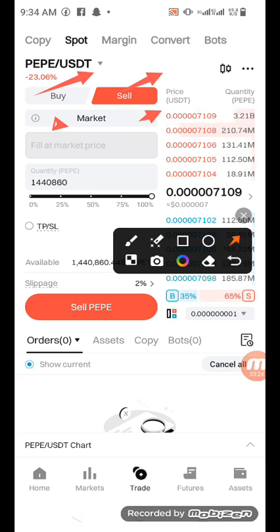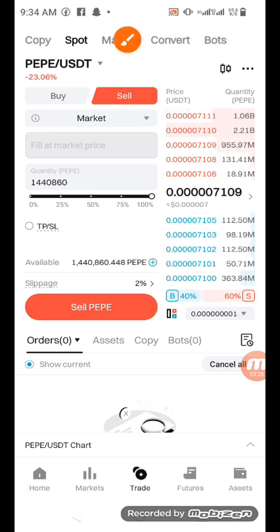Now the question is, what is the difference between market and limit order? When it comes to selling, if you look at the price and you see the fluctuation, the price of Pepe now is 0.00007098 USDT, and it's fluctuating within that small range.